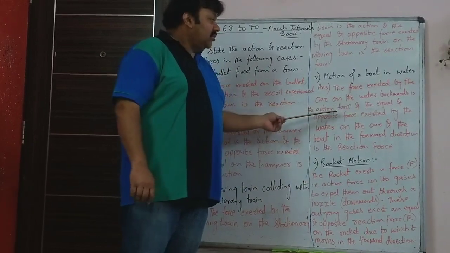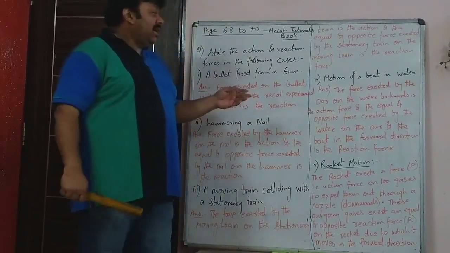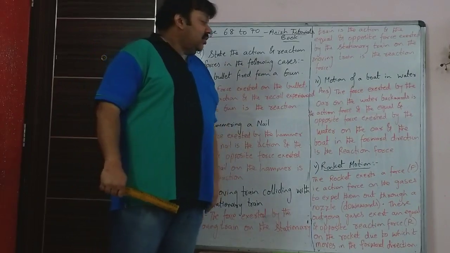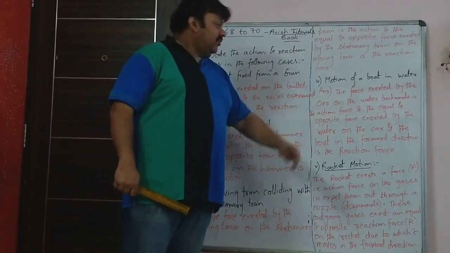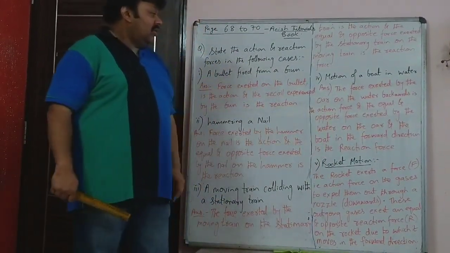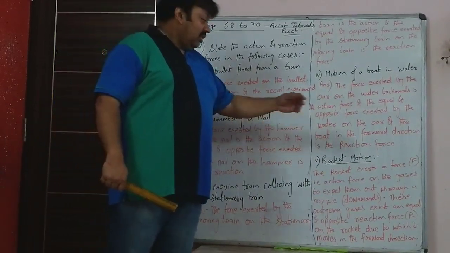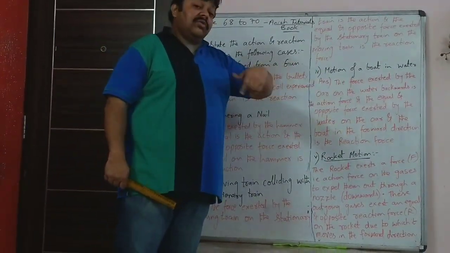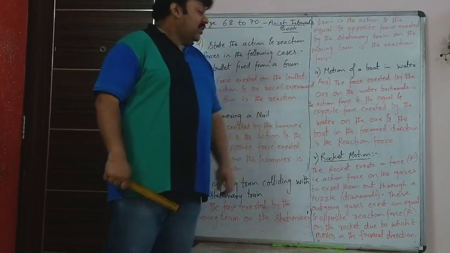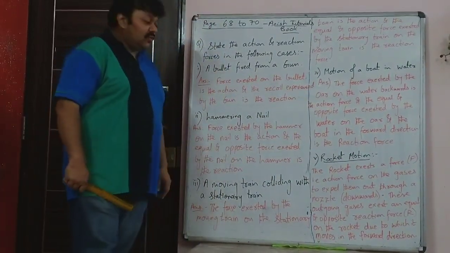So the force exerted by the oar on the water backwards is the action force, and the equal and opposite force exerted by water on the oar and the boat. Water is exerting force on both oar and boat in the forward direction is the reaction force.